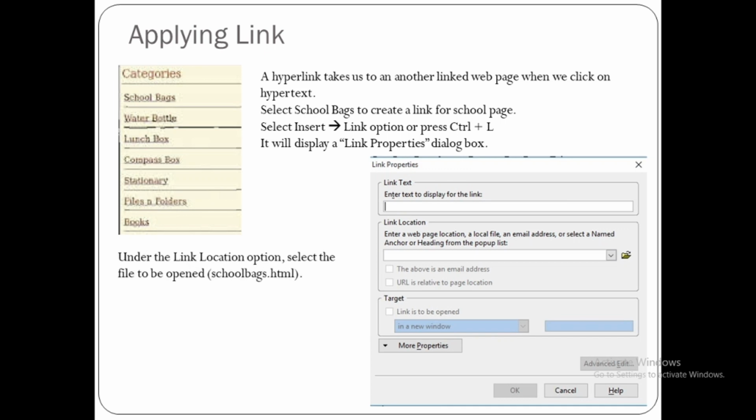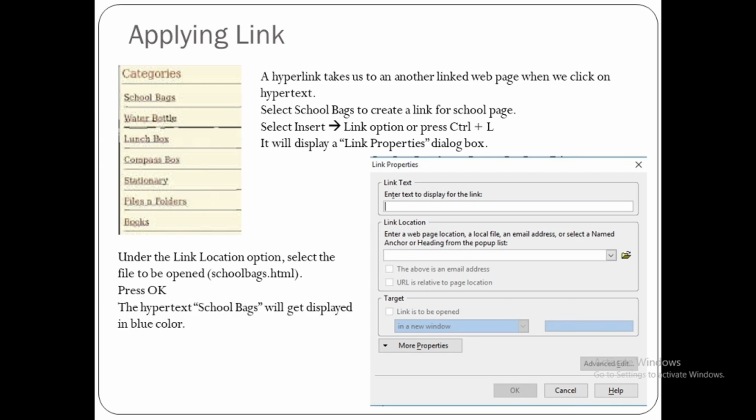Under the link location option, select the file to be opened. Here link location option is given. There you can either write the file name, or you can click on open button and select any file from your hard disk and then press OK.